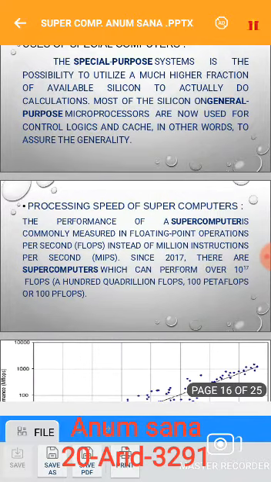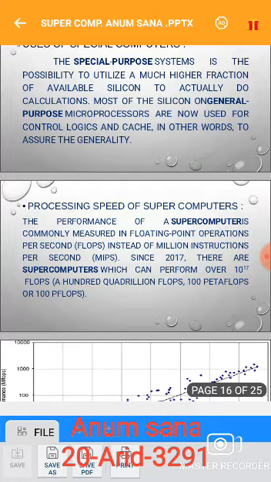And now we talk about the processing speed of supercomputers. The performance of a supercomputer is commonly measured in floating point operations per second, in short FLOPS, instead of million instructions per second, in short MIPS.